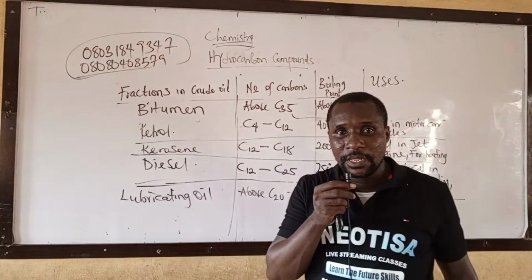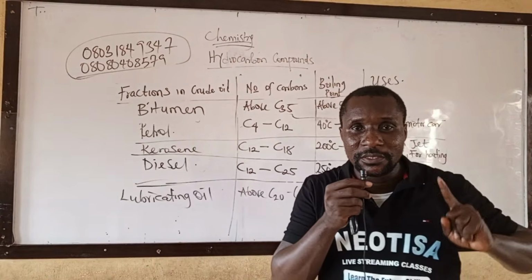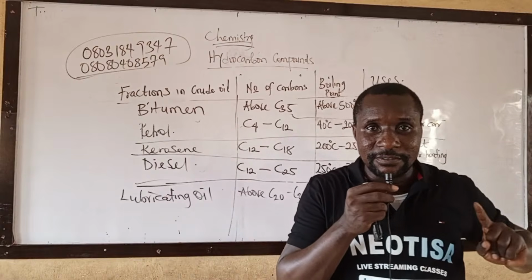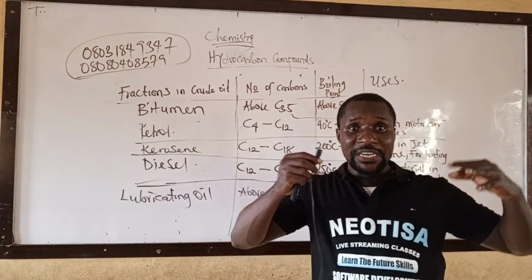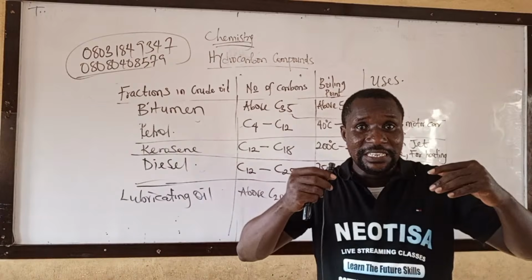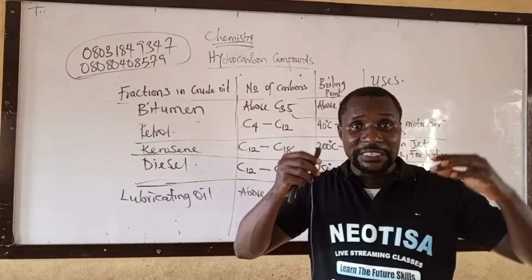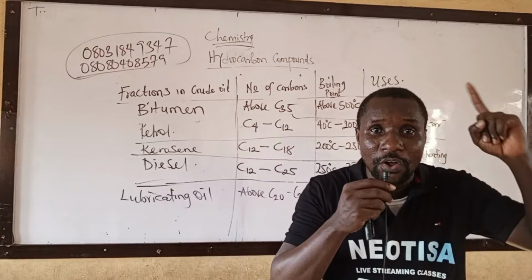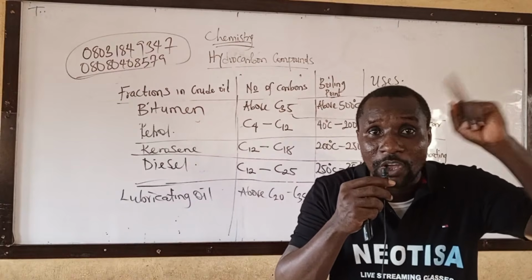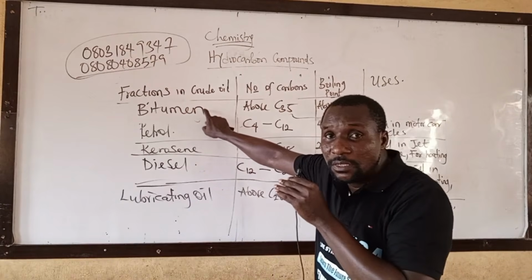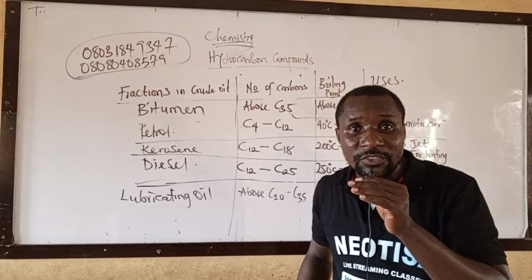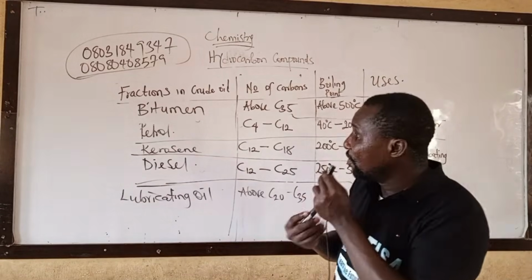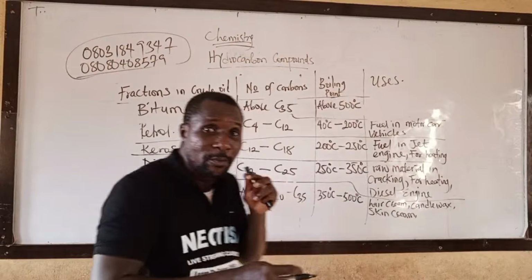Solid. It has the highest boiling point. It has the highest density. I told you, as the number of carbon increases, their density increases, their boiling point increases. It is the only one that can be obtained as solid.